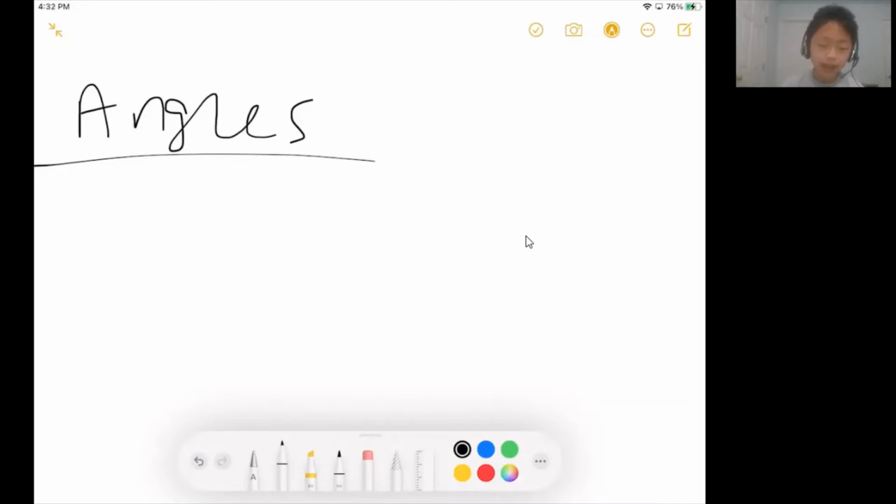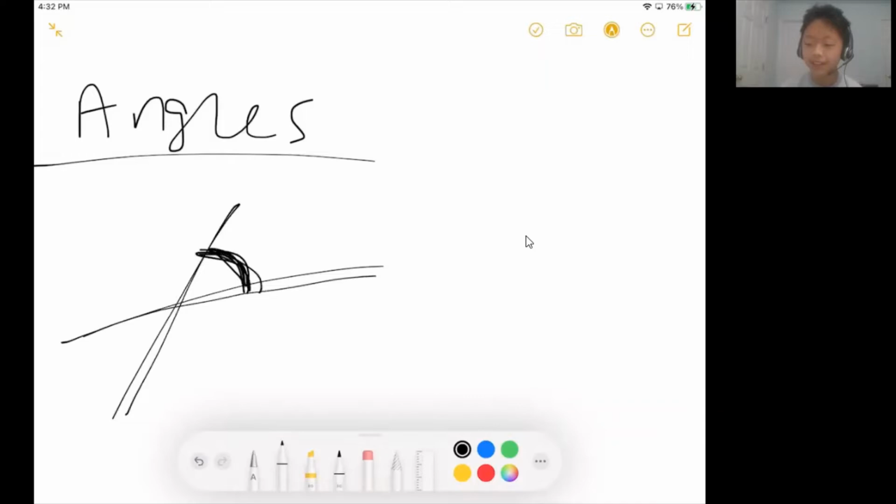I'm sure everyone already knows the basic definition of angles, right? I don't think I have to go over the basic stuff. An angle formed between two lines is just the degree measure of the figure formed between these two lines. So I'll just assume that everyone knows what an angle is.